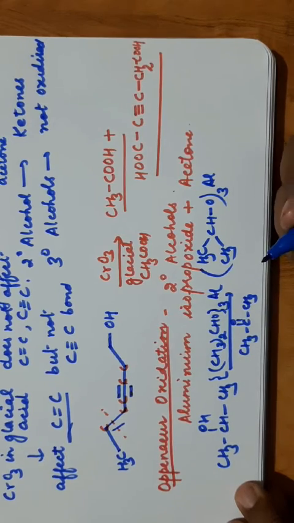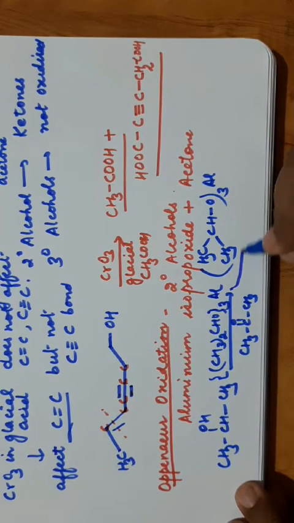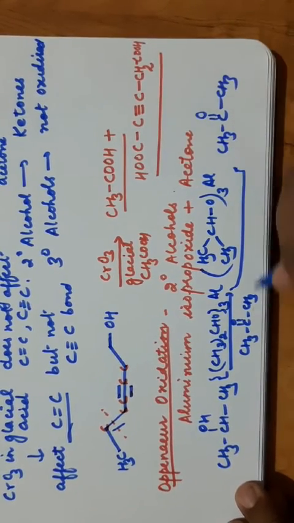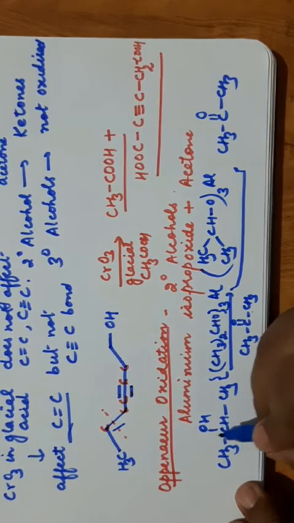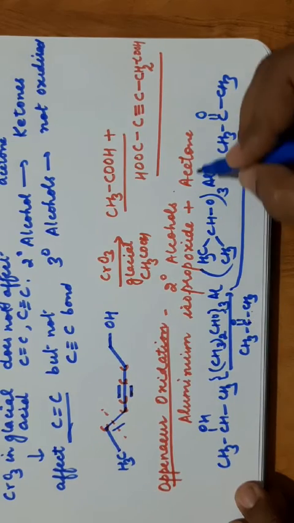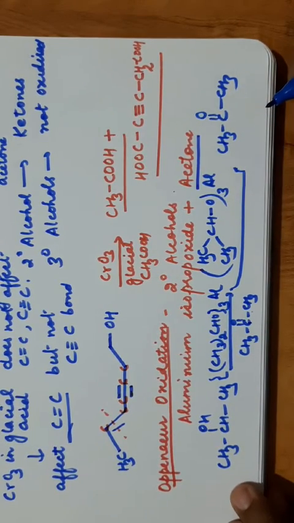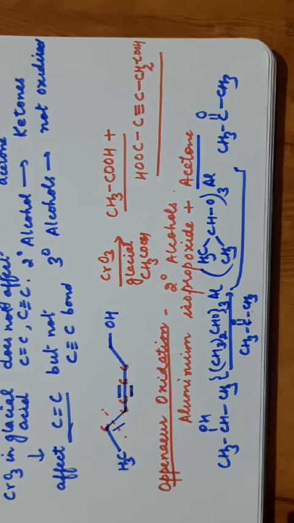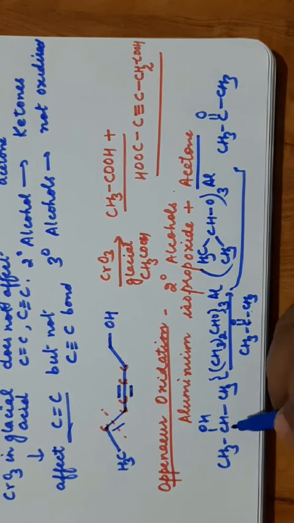What will be the product formed? This will oxidize to ketone. So I am writing the product here. Ketone will be formed, CH3COCH3, and the ketone will be reduced at the expense of this. The alcohol will lose this hydrogen and turn to ketone, and the ketone that we have used in the reaction will get reduced to alcohol. So this is Oppenauer oxidation. The opposite reaction is known as MPV reduction, Meerwein-Ponndorf-Verley reduction. That means ketones get reduced to secondary alcohol, and the alcohol that we are using will get oxidized to ketone.